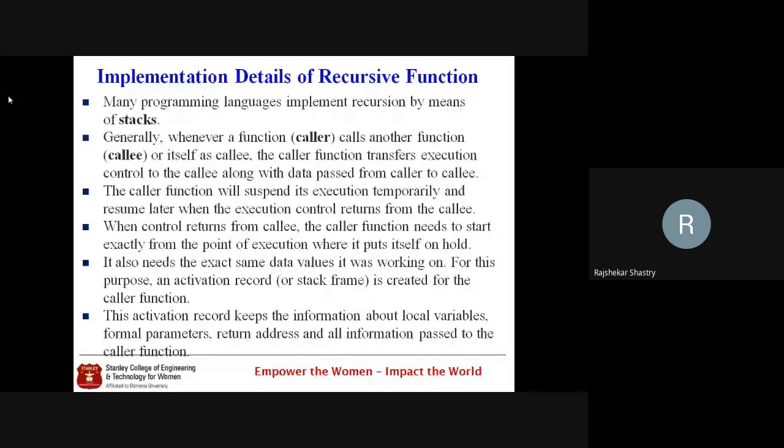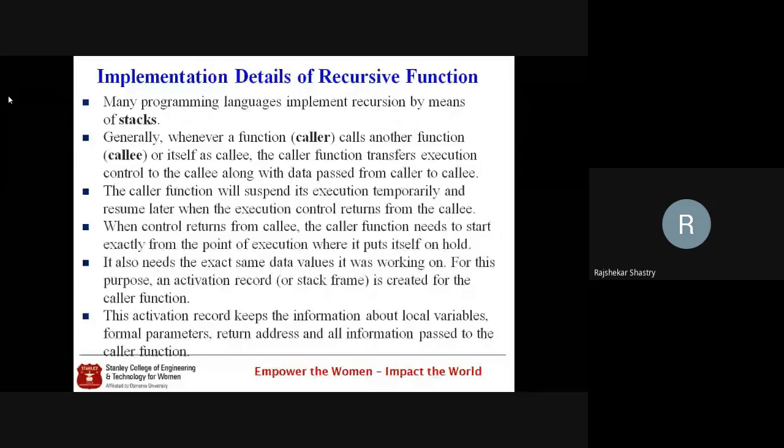When control returns from the callee, the caller function needs to start exactly from the point of execution where it put itself on hold. Wherever it stopped, in the middle, the control jumped to the callee. So when the control comes back to the caller, it will resume its work from the point where it was held, and it also needs to extract some data values it was working on. For this purpose, an activation record is created for the caller function as well as the callee.